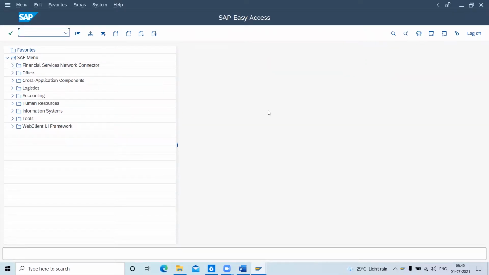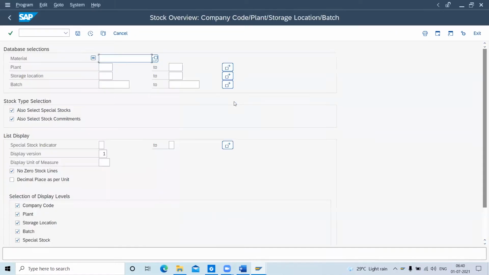Basically, we all know that to find a stock overview, we use a T-code like MMBE. Here we will enter some material and we enter the plant. If we have different storage locations, we enter the storage location too. So in this report,